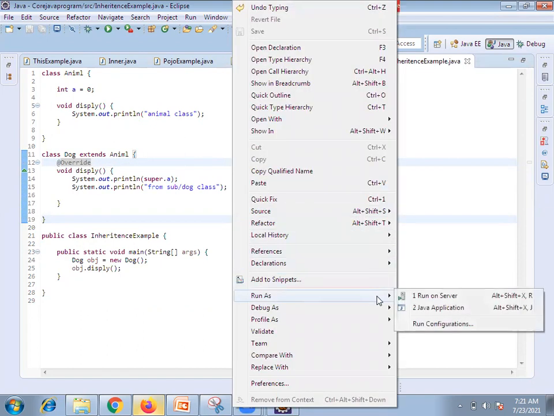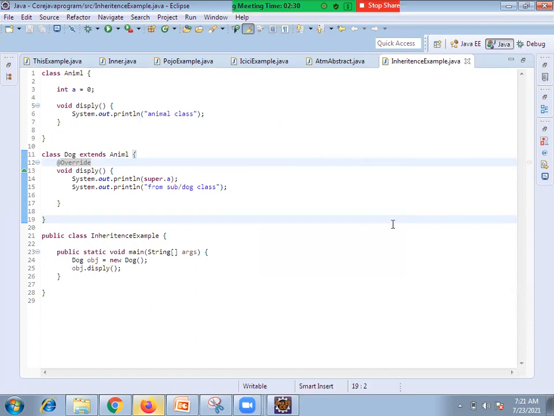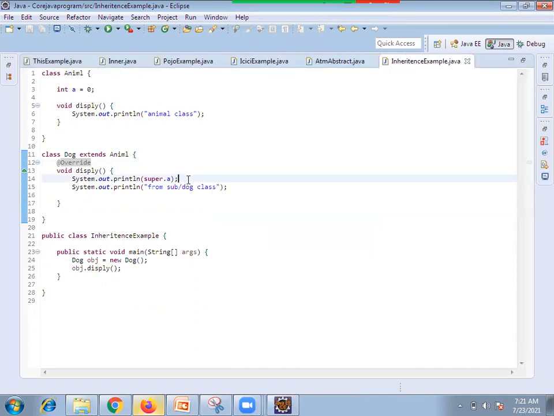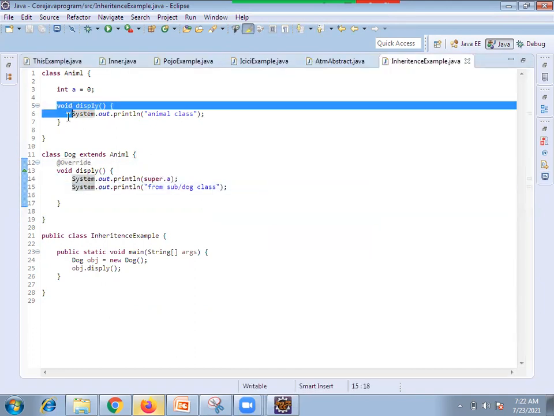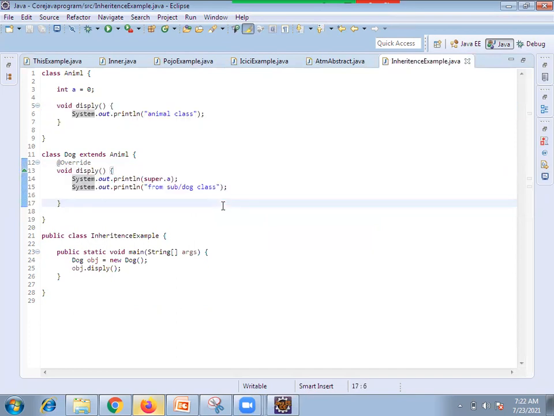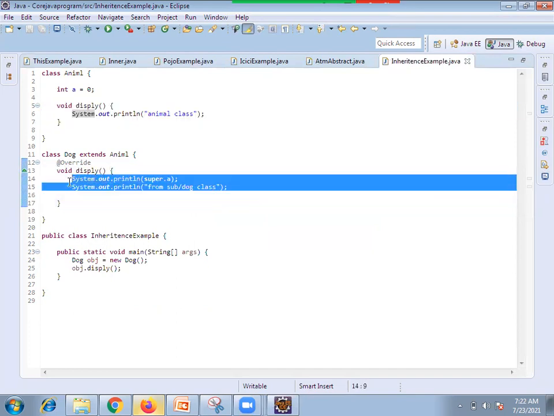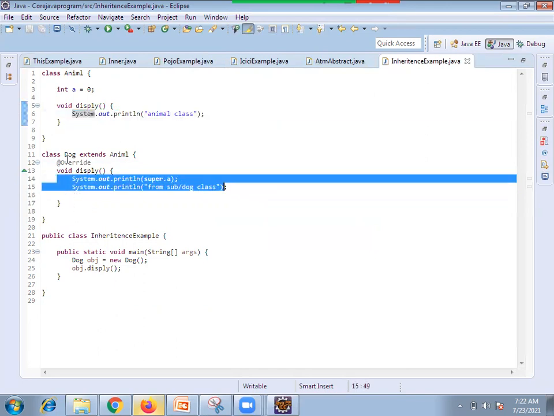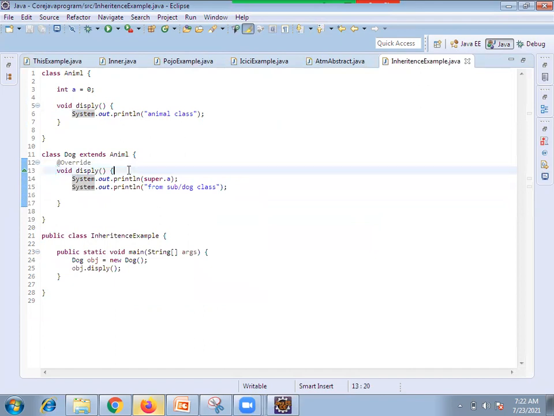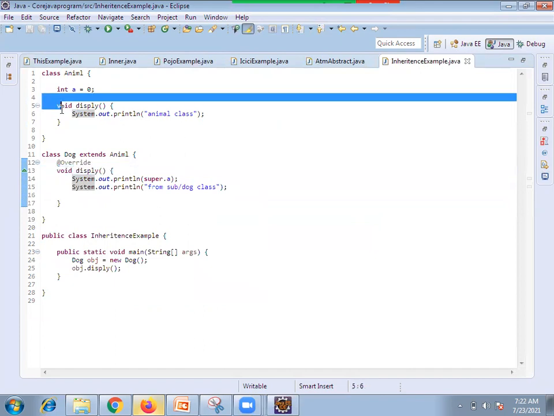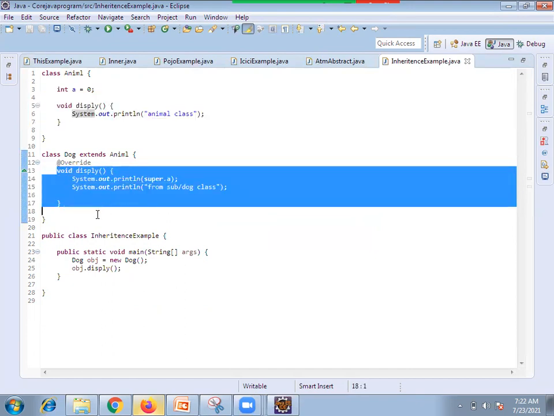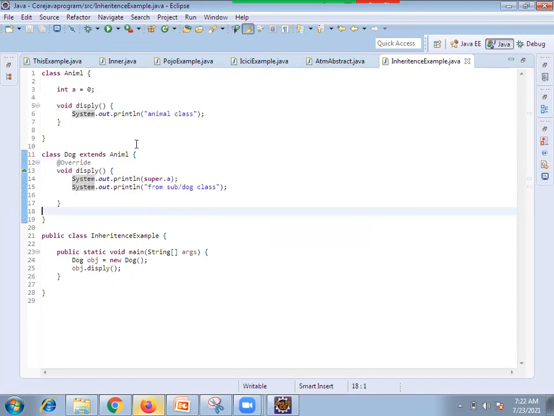Click, run as Java application. Clear? This is the superclass being printed. This is the subclass. Now the same method you are reusing with a different functionality. You are not defining anything, just reusing the code. This is the inheritance concept.